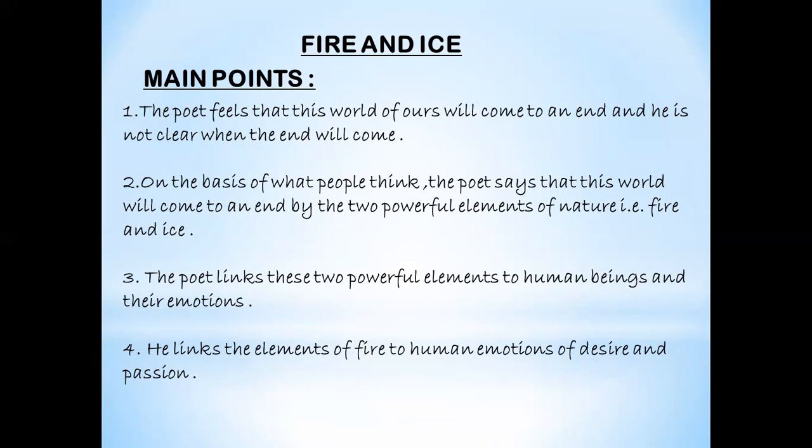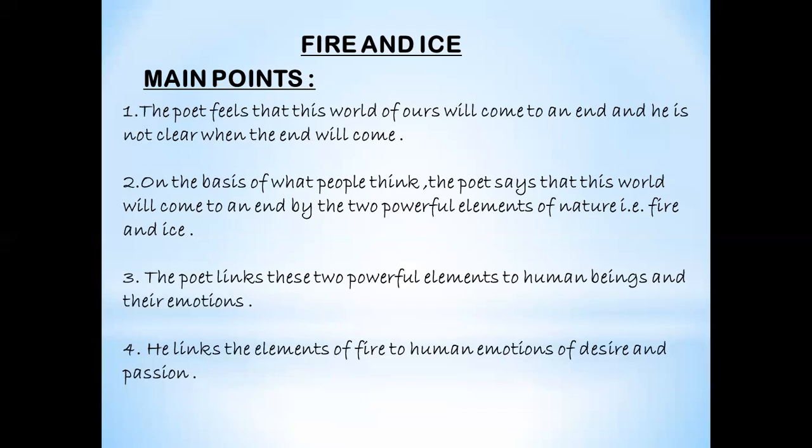Now, how is the poet relating this? Let us see. The poet links these two powerful elements to human beings and their emotions. So the poet here is trying to relate fire and ice with human beings and their emotions. Now, he links the element of fire to the human emotions of desire and passion. So here, the poet is relating the element of fire to the human emotions of desire and passion.